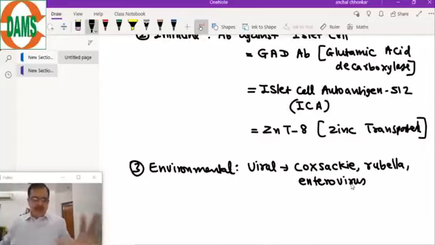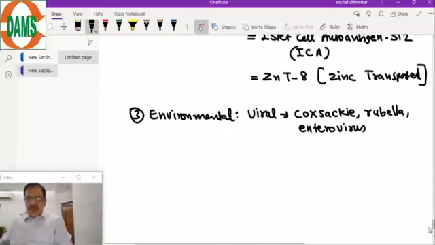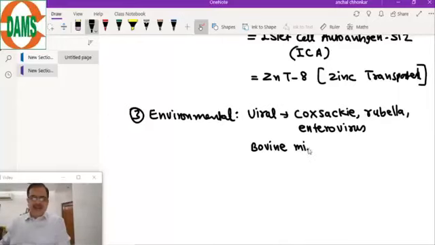Remember, this is islet cell autoantigen, meaning the antibody will be developed against it. In ICA, A stands for antigen. Now these are the viral factors, and there is also a risk that if a child drinks cow's milk, bovine milk, it can trigger the autoimmunity. So these are the important environmental factors.